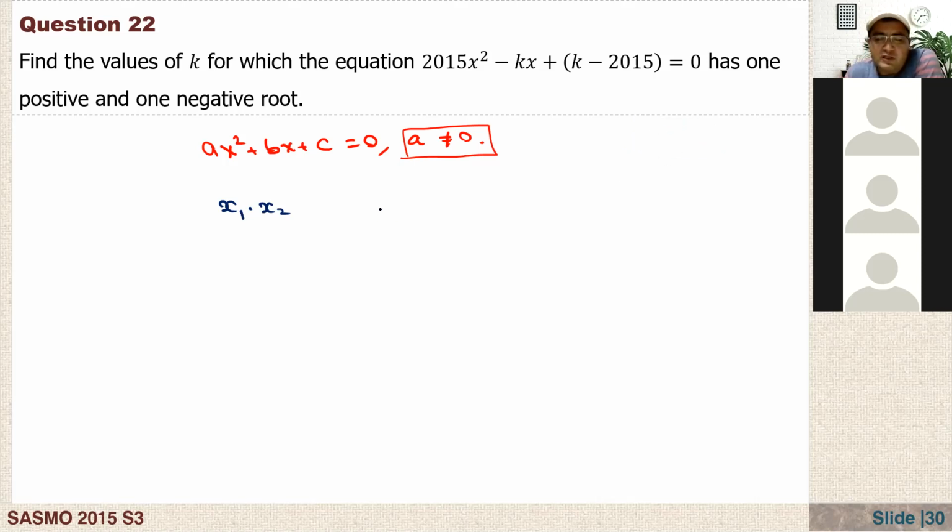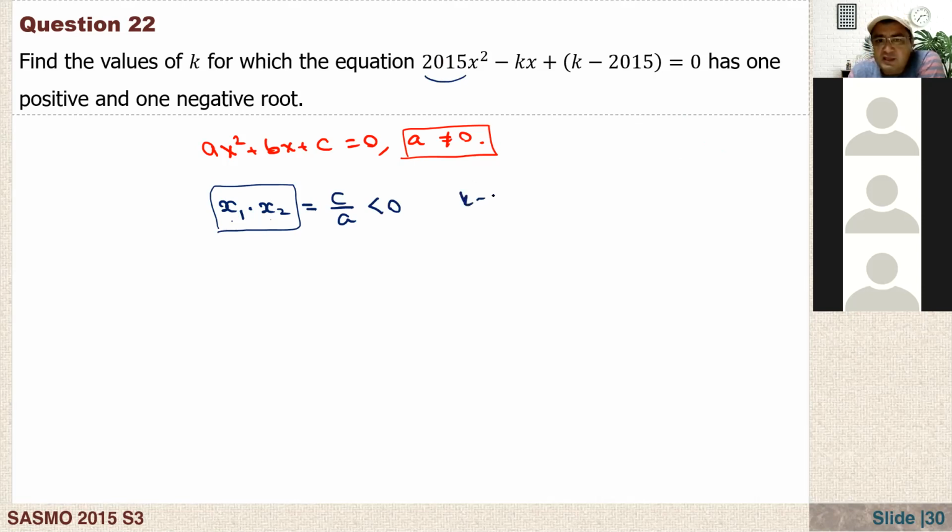So here, usually, if you just find the product of the roots of a quadratic equation, that's equal to c over a, right? So that means that when this one is negative, one root is negative, one is positive. That means the product is negative. So this should be negative. Here a is positive, 2015.